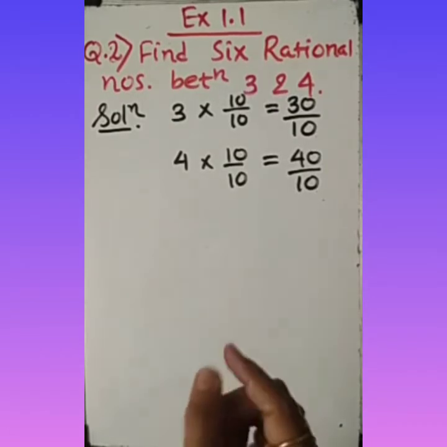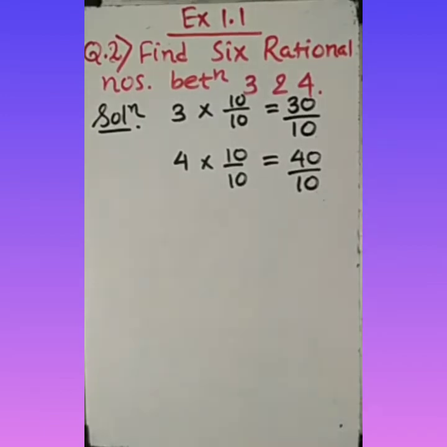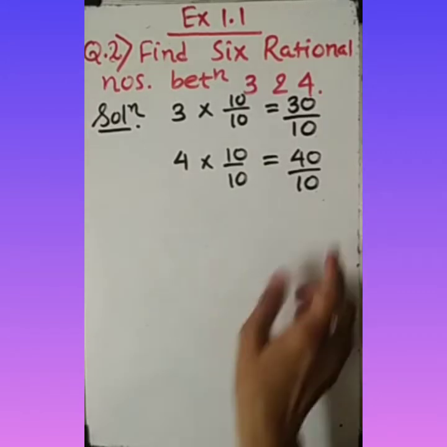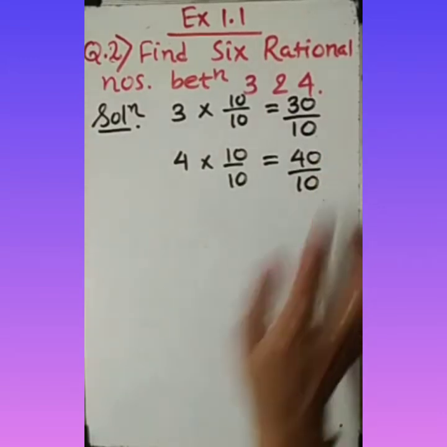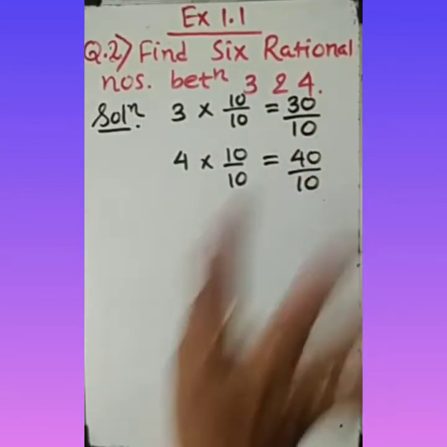Otherwise you will calculate and say, ma'am, 31, 32, 33 will go on up to 39, it has 9 numbers. But no, dear student. In fact, I should say there are infinite rational numbers between these two numbers.